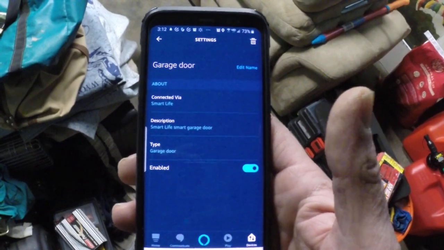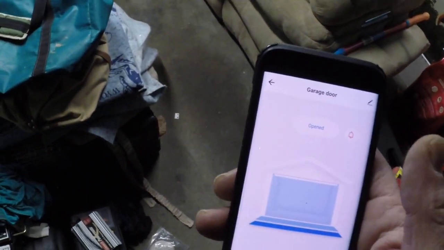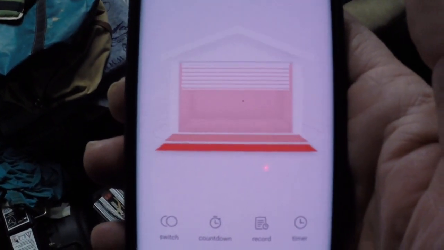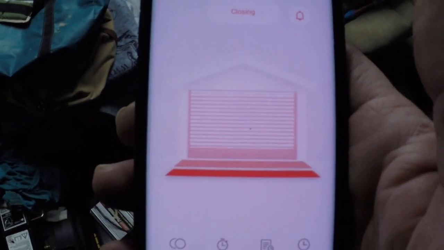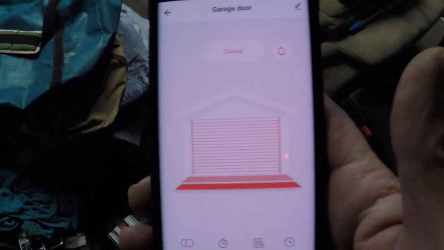The app shows closing, closed. Okay, now it's blue. So there's some sort of interaction there. Or no, it was blue. This is confusing. Anyhow, when I was pairing the device,